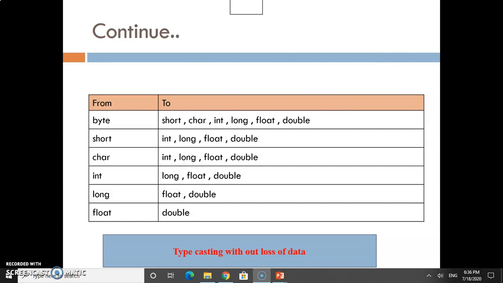Short can be converted into integer, long, float and double, because short belongs to the lower data type. When I say lower data type, it means the size is less, so the loss of data is very less. This is typecasting without loss of data from one data type to another. Char can be converted into int, long, float and double and so on. When we convert in this way, there is no loss of data.